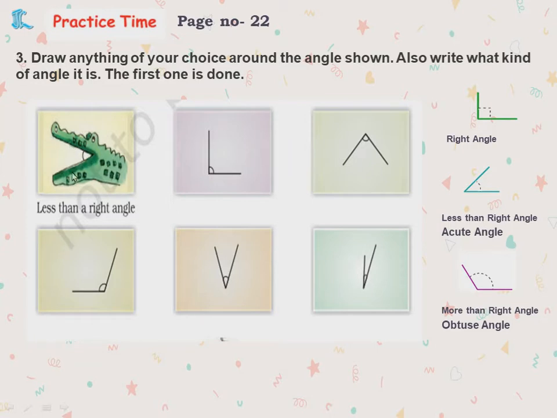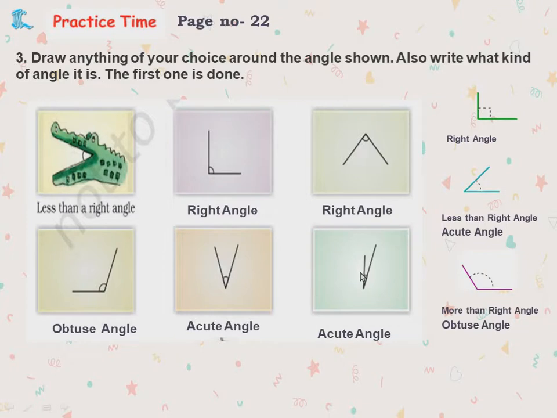By saying this we can say this is less than right angle. Similarly, L shape, it is right angle. This is also right angle. Children, here when you see it's looking like less than right angle, but in your textbook you have checked it, because as I have copied it by dragging, it has changed. This is L shape, see, this is L shape. So this is right angle, this is an obtuse angle, this is acute angle, this is also acute angle.